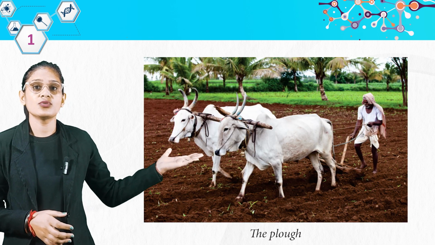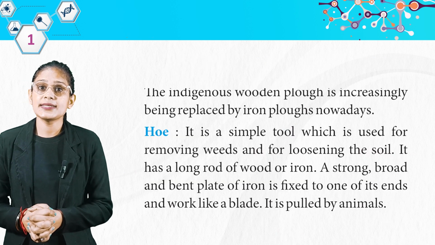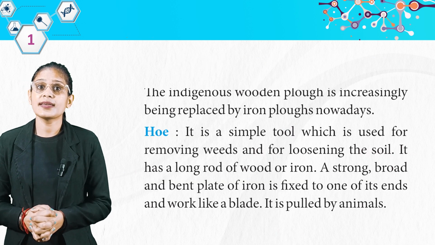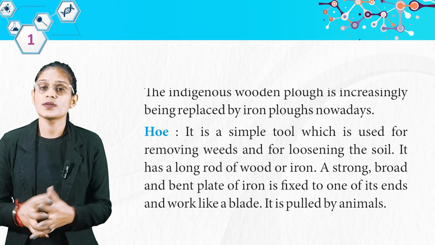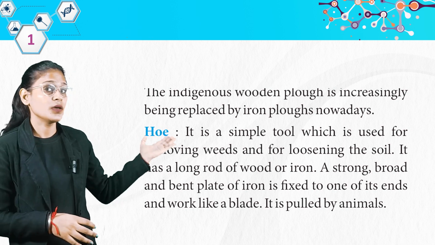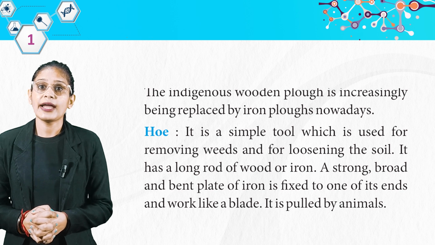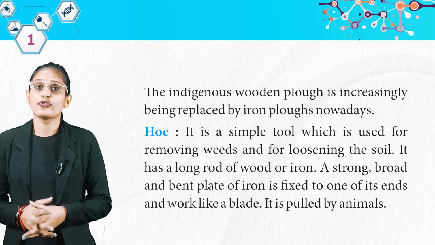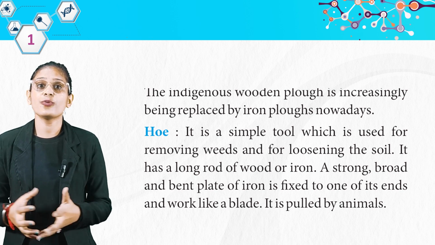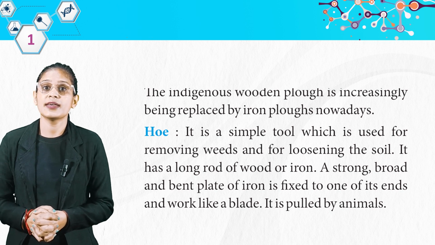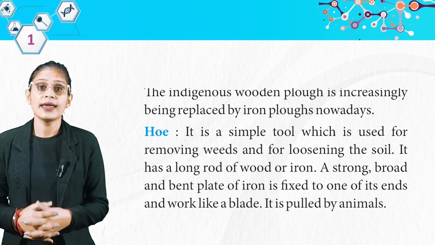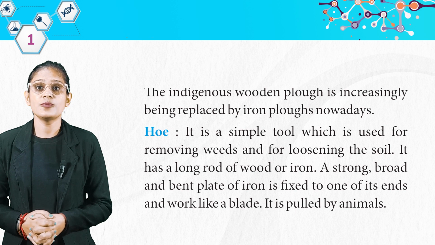Look at this picture, students. We have the plow. The indigenous wooden plow is increasingly being replaced by iron plows nowadays. Then we have the hoe. It is a simple tool which is used for removing weeds and for loosening the soil. It has a long rod of wood or iron. A strong, broad and bent plate of iron is fixed to one of its ends and works like a blade. It is pulled by animals.